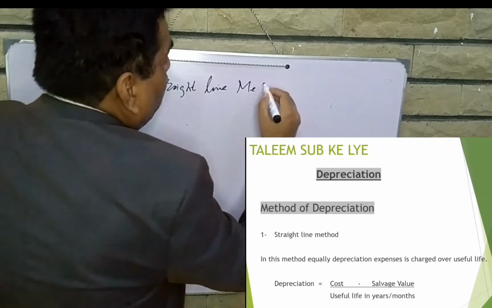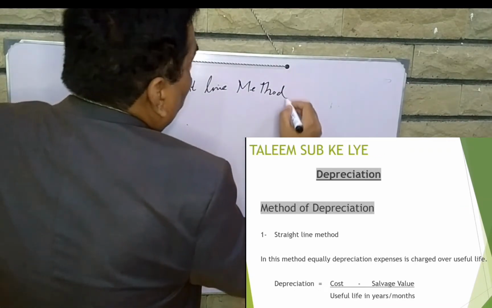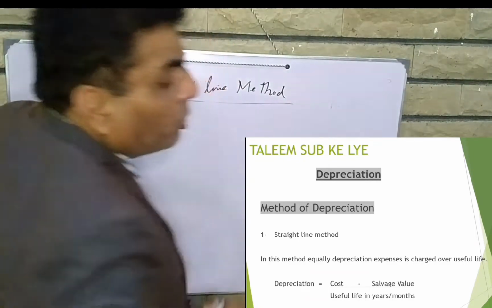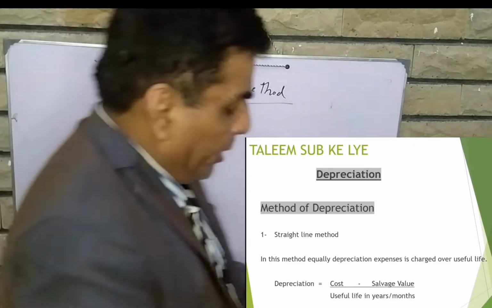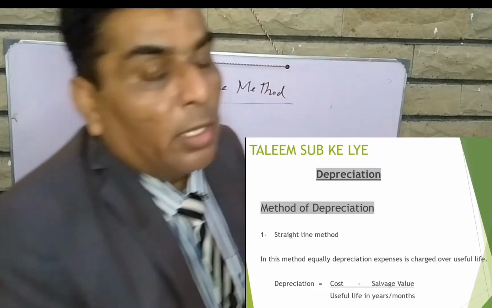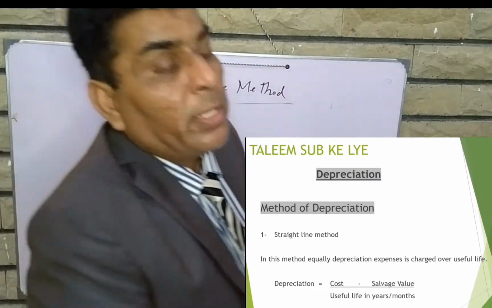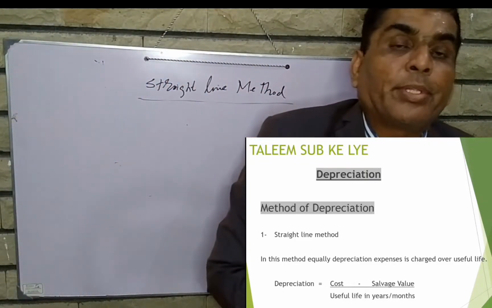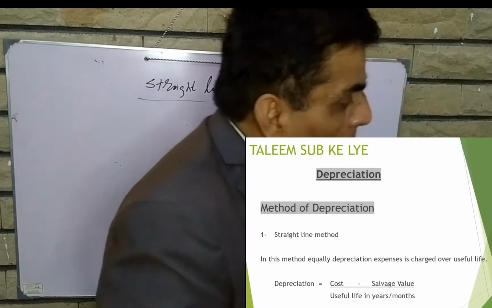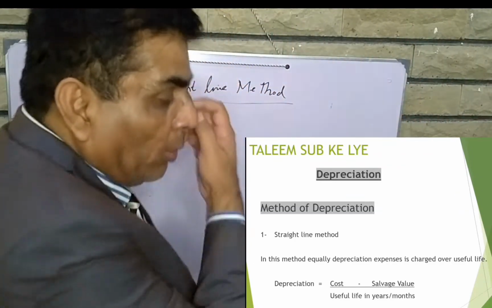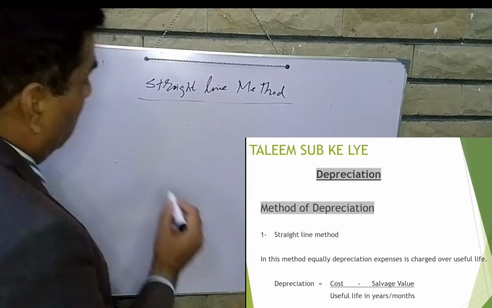As we know, we should know three things. Number one, cost. Number two, useful life. Number three, salvage value. In the absence of any one, we can't calculate the depreciation expense. So, what is the formula of this?